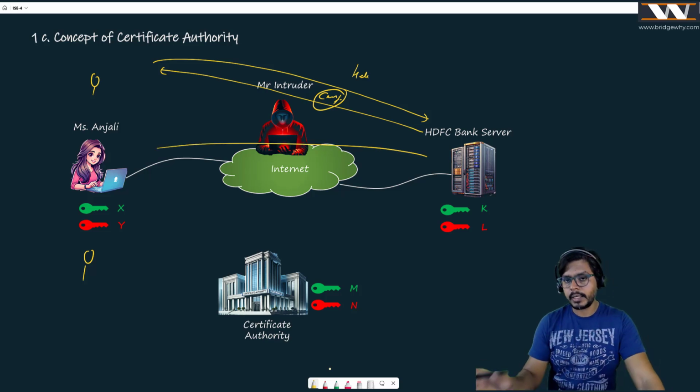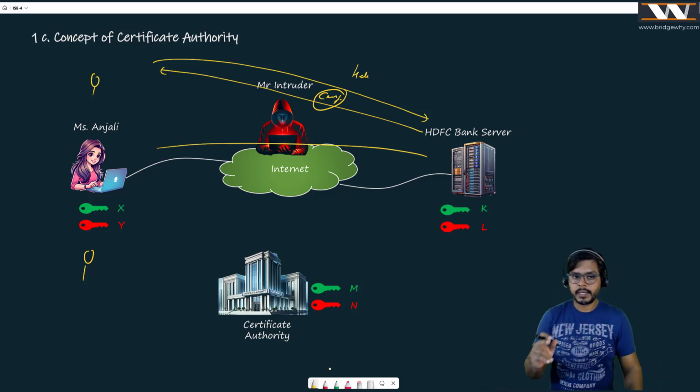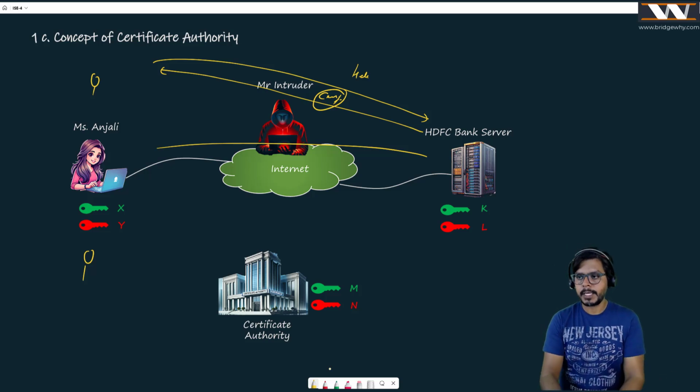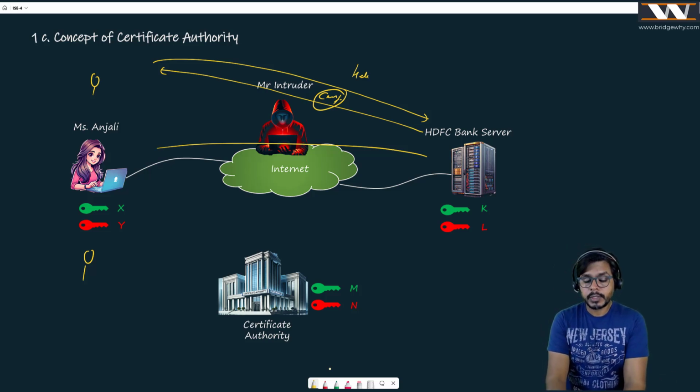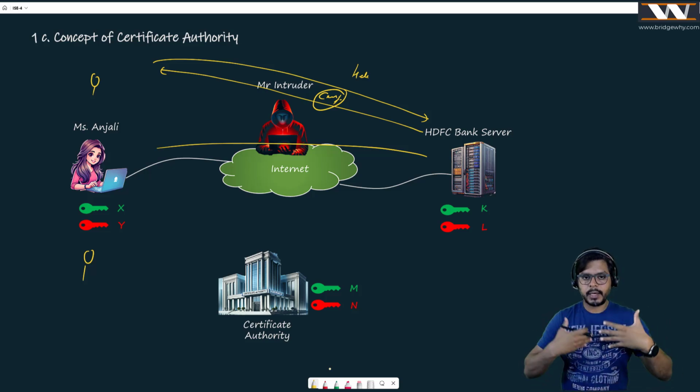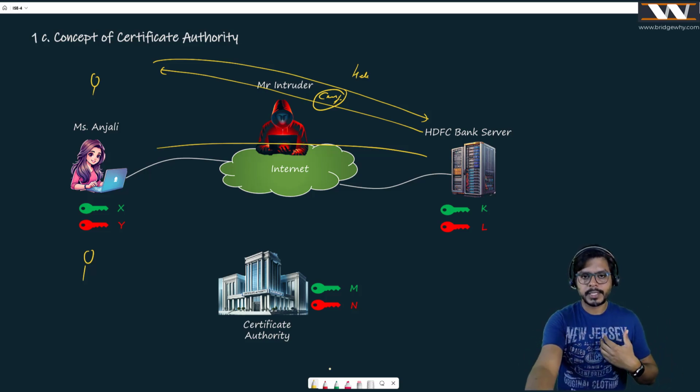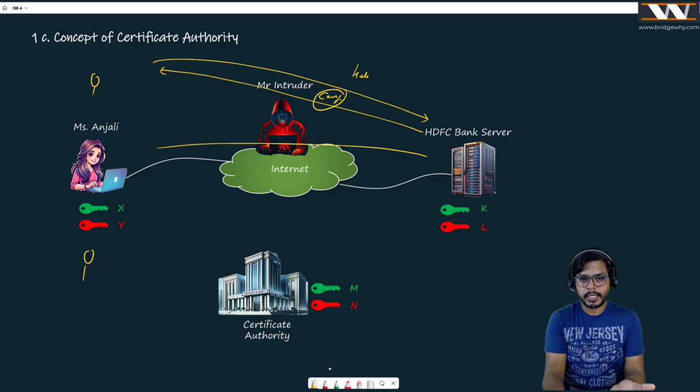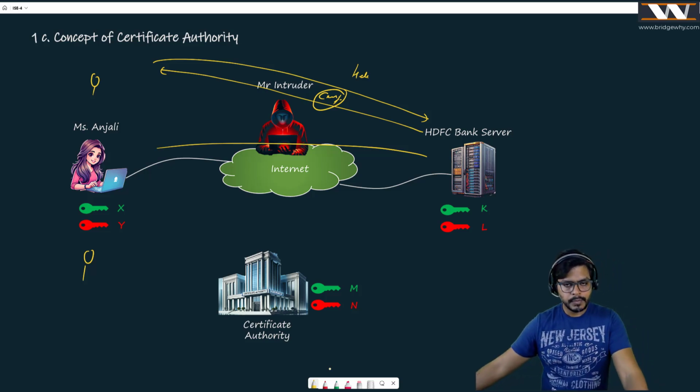If there are 100 communications going on, the HDFC Bank server is going to reply with the same certificate to them. Because any conversation with HDFC Bank should start with: you have sent me hello, I am sending you my certificate back, authenticate me. Otherwise, it could be somebody else. Okay, Mr. Abhishek? Perfect.